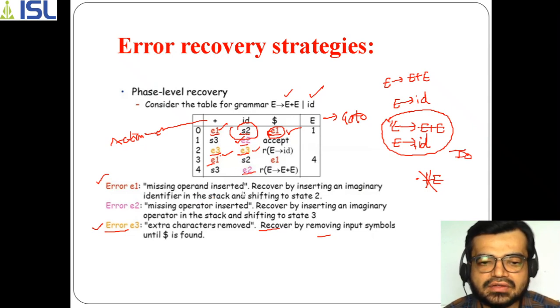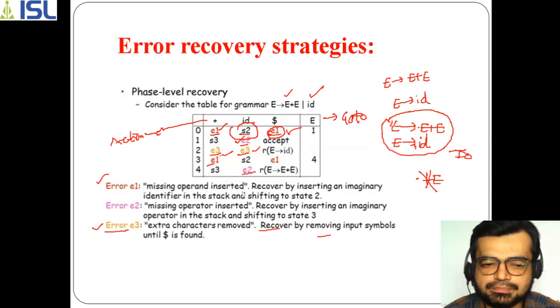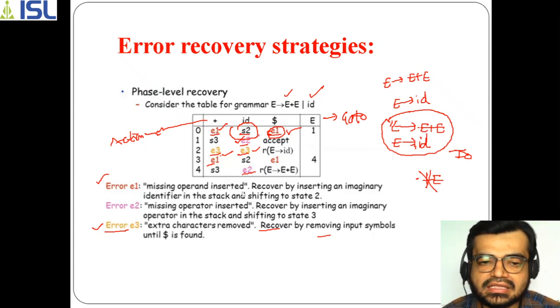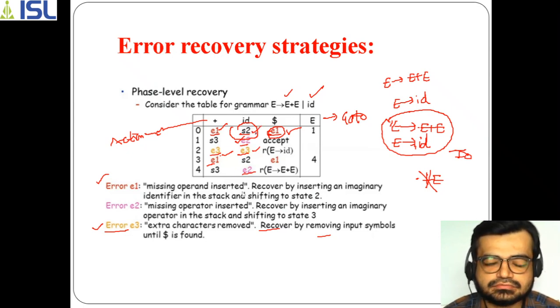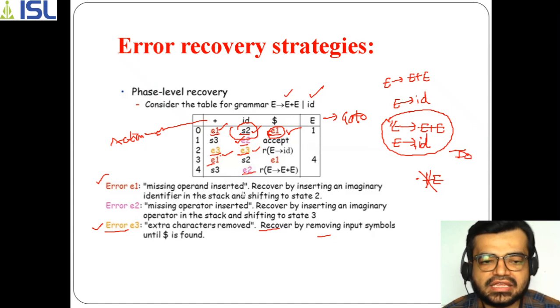So how are we recovering? We are inserting the imaginary identifier in the stack s2, and after taking that particular imaginary identifier we are using the shift operation, and with that shift operation we are shifting towards the second state. That's why we have taken s2 here. So that is why the first e1 represents missing operand inserted, because it is in the first state.